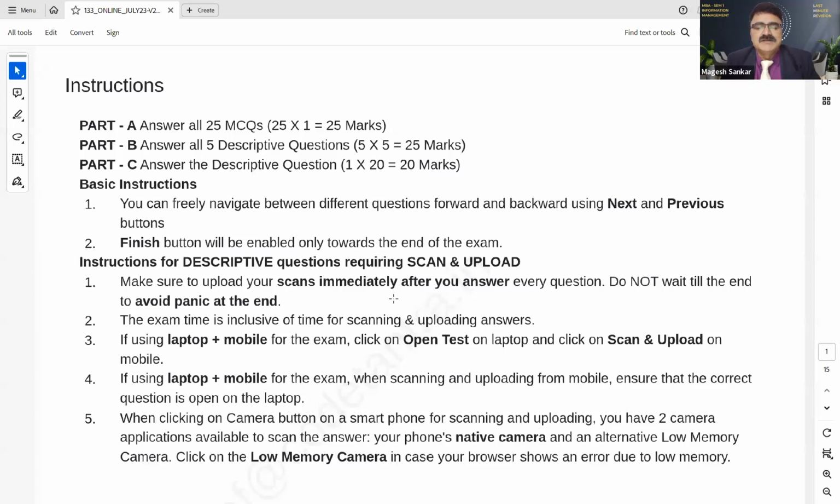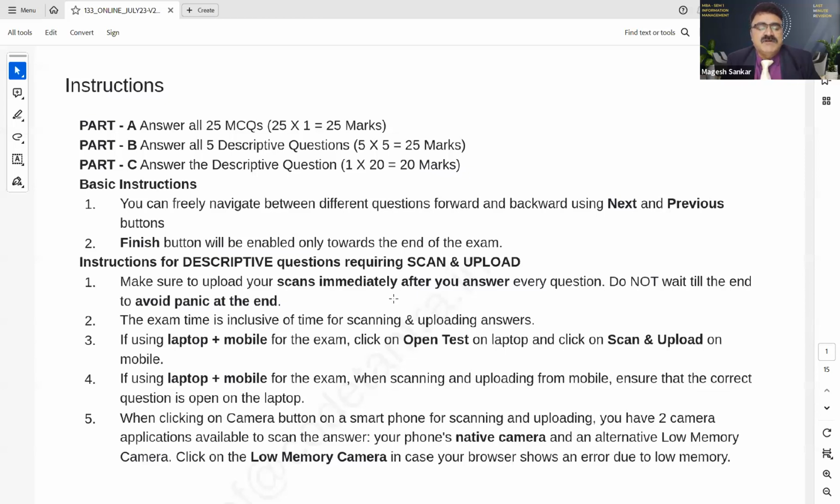So again, I repeat, if you want to navigate between different questions, you'll have forward and backward using the next and previous buttons. And the finish button will always be there, but it will be enabled only towards the end of the examination.